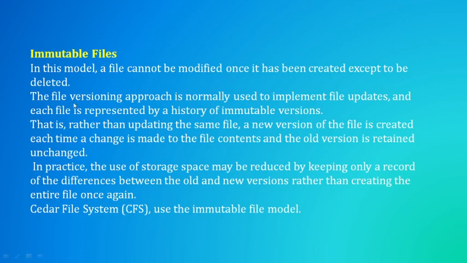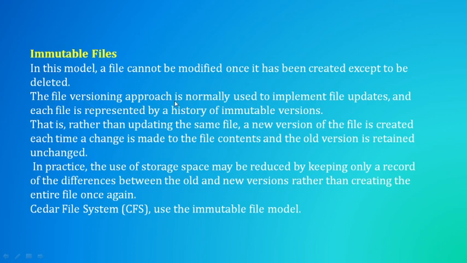In this model, a file cannot be modified once it has been created. After creation, we cannot modify the data except to delete it. You can delete that file if you want, but any changes or updations are not accepted in such files.